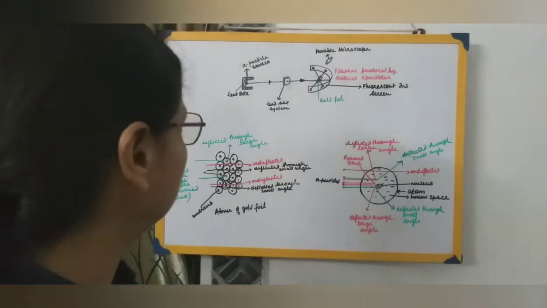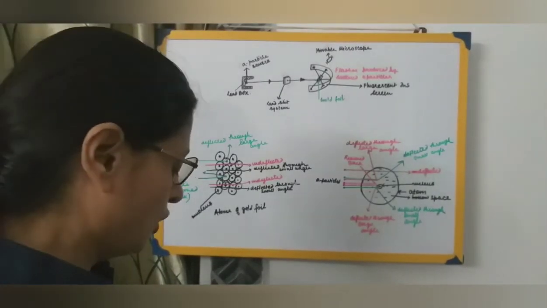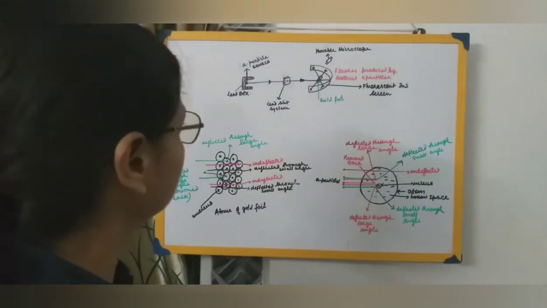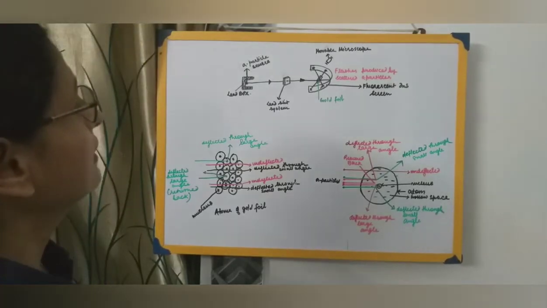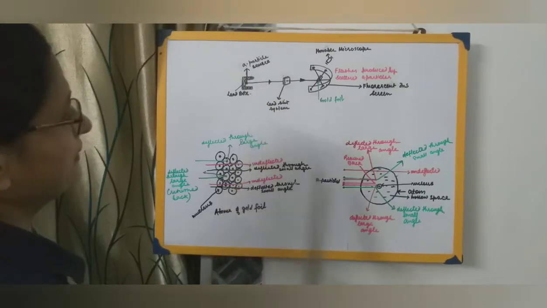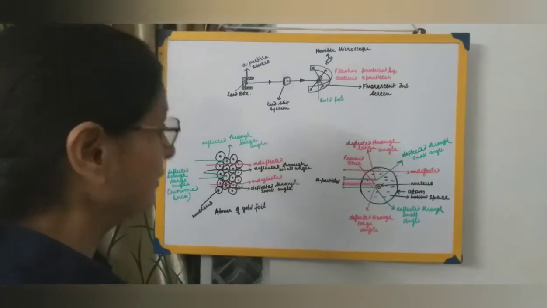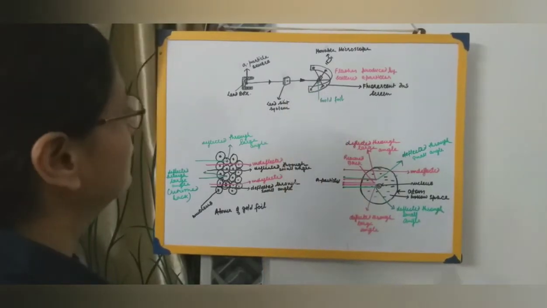That is, he was the main person who carried out the experiment, and hence we call this experiment Rutherford's experiment or the nuclear model of Rutherford.